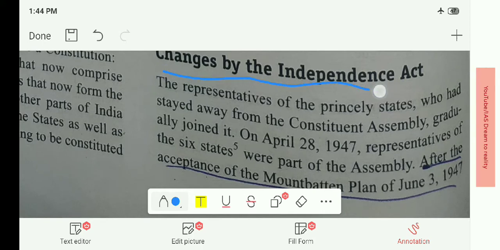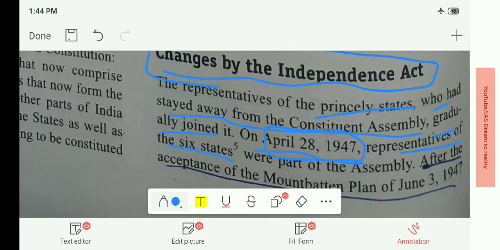What are the changes by the Independence Act? In 1947, the British moved out from India, and at the end they released an act called the India Independence Act of 1947, and it made some great changes in the Indian situation. The representatives of the princely states who had stayed away from the Constituent Assembly gradually joined it from April 28, 1947.